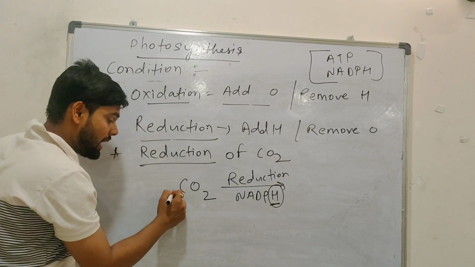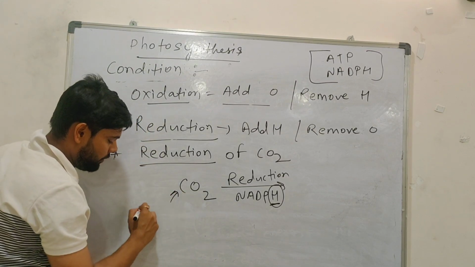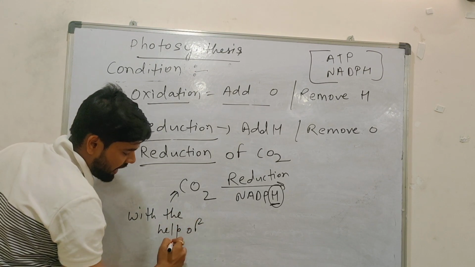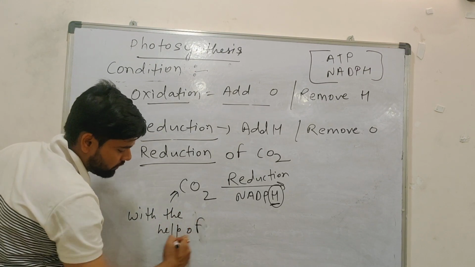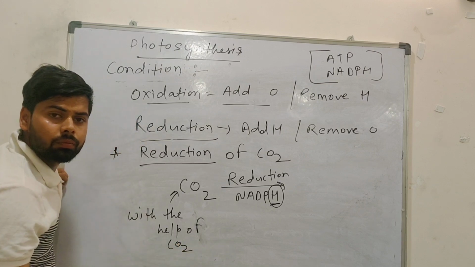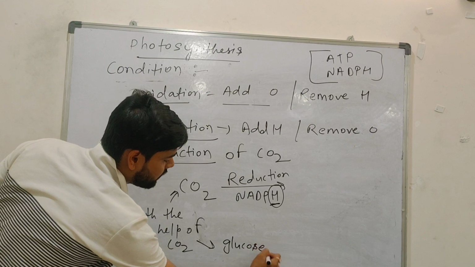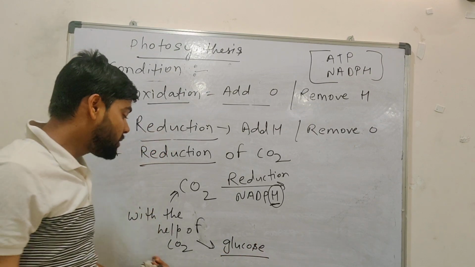So what happens with the help of carbon dioxide? With the help of CO2, what will you get? Glucose will form. You will get glucose. So with the help of CO2, glucose will come.